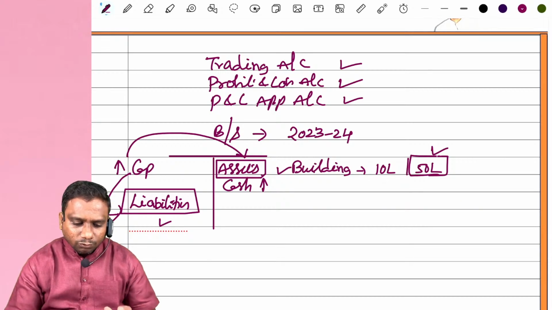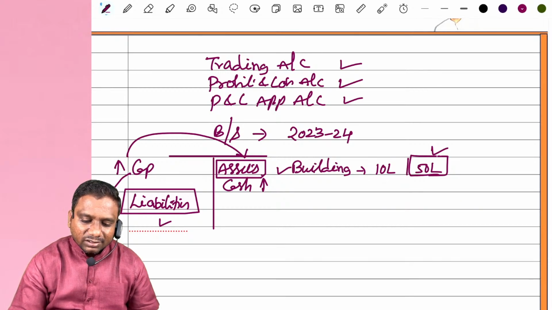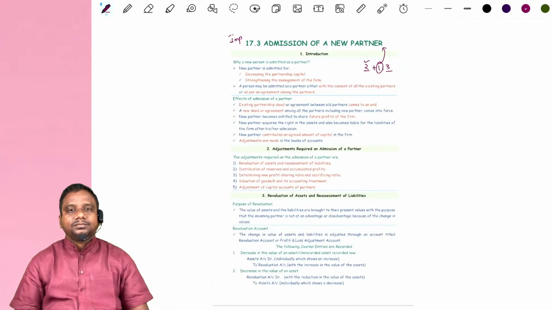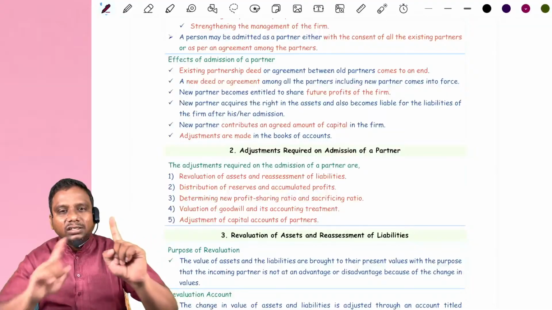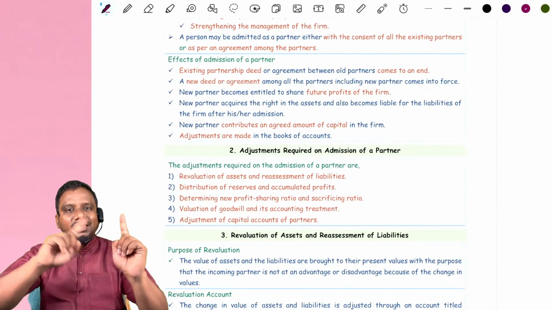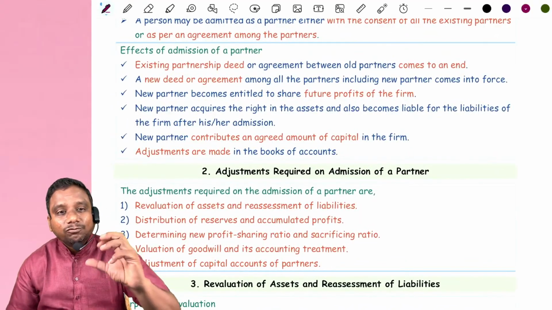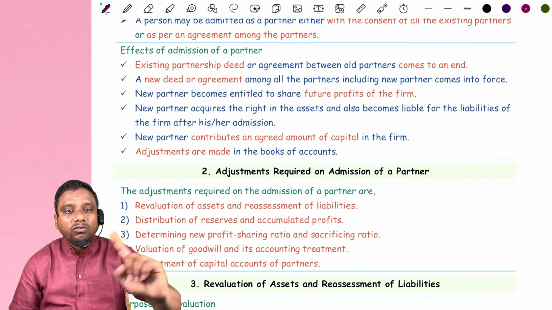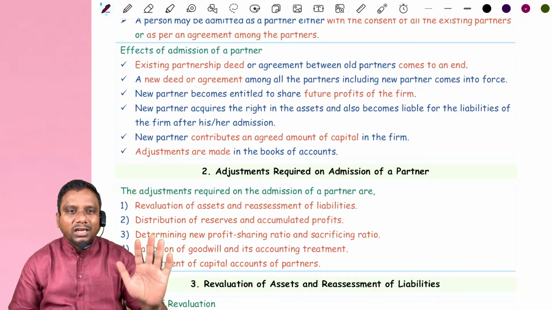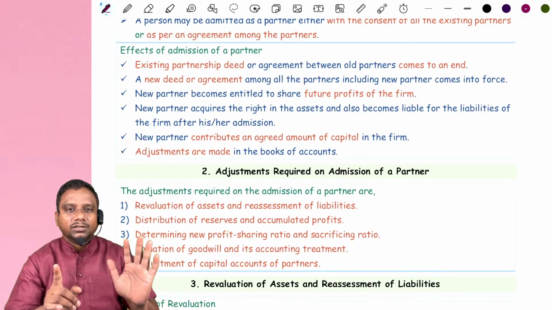Clear, students? Now we try to understand what are the various adjustments we have to do at the time of admission of a partner. Do remember adjustment and its accounting treatment. So before admission of a partner, which information do they provide? They provide the balance sheet and some additional information.